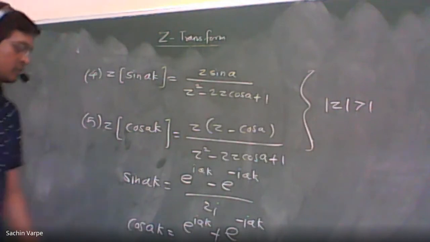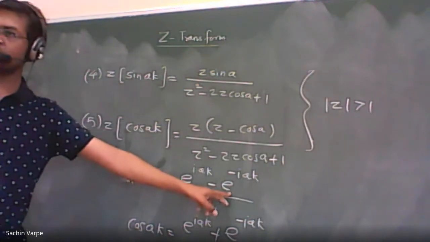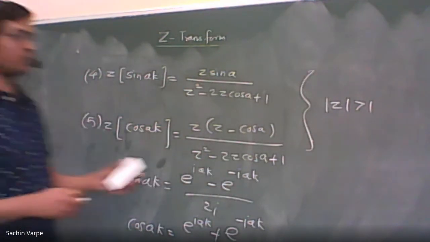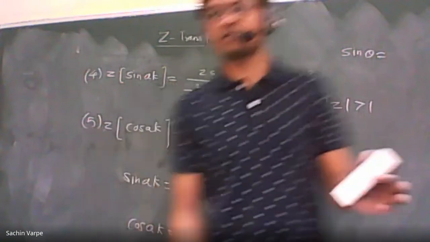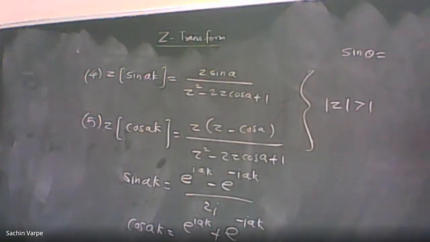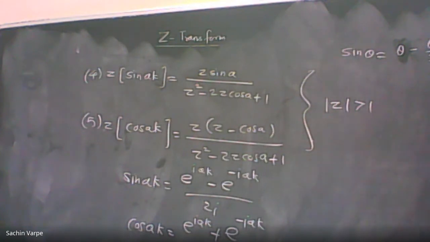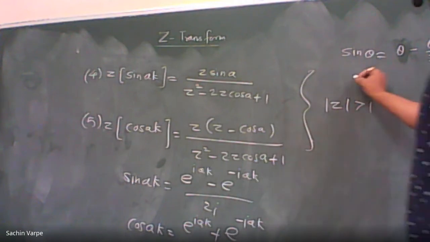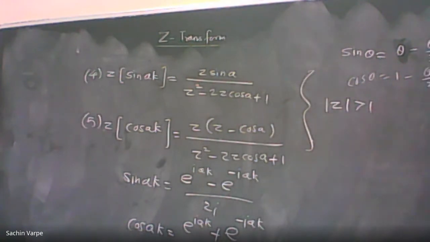Actually, how do we get these two formulas with the help of Taylor's and Maclaurin series expansion? Because we all know that sine of theta can be written in terms of series expansion. What is the expansion formula for sine theta? It is theta minus theta cube upon 3 factorial plus theta raised to 5 upon 5 factorial minus and so on, and the similar formula for cos theta is 1 minus theta square upon 2 factorial plus theta raised to 4 upon 4 factorial minus and so on.